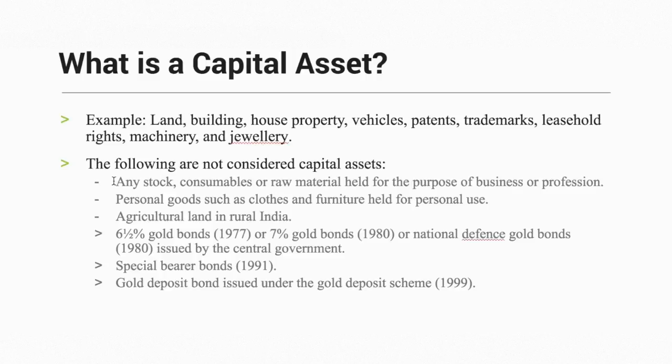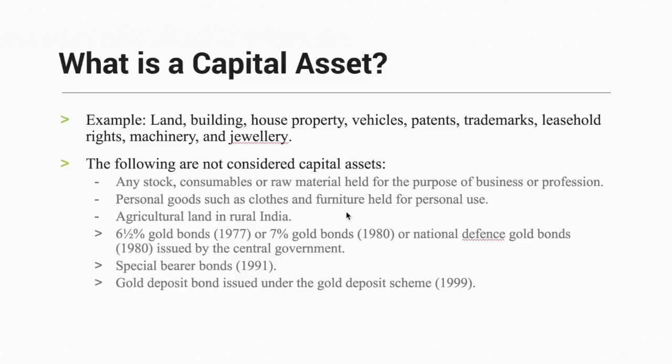There are some things that are not considered capital assets. Any stock, consumable or raw material held for the purpose of business or profession is not considered a capital asset. Personal goods such as clothes and furniture held for personal use are also not. For example, if I buy a dining table for my personal use, that is not considered a capital asset. Agricultural land in a rural area is also not considered a capital asset.